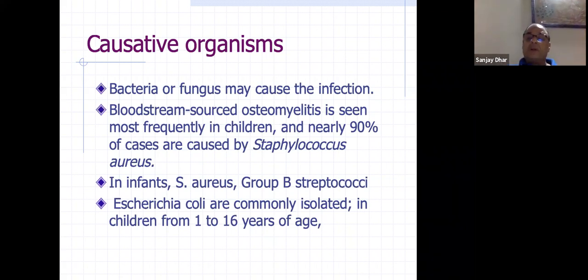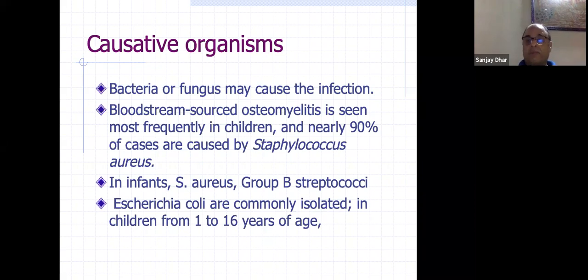Earlier, in my post-residency, we used to always do a cardiac status checkup and find out if there were any infected colonies in their sore throat and all that, because they used to present with osteomyelitis. Then there are other organisms like Pseudomonas, Escherichia coli, and Klebsiella. They are all hospital-acquired infections, like Pseudomonas.